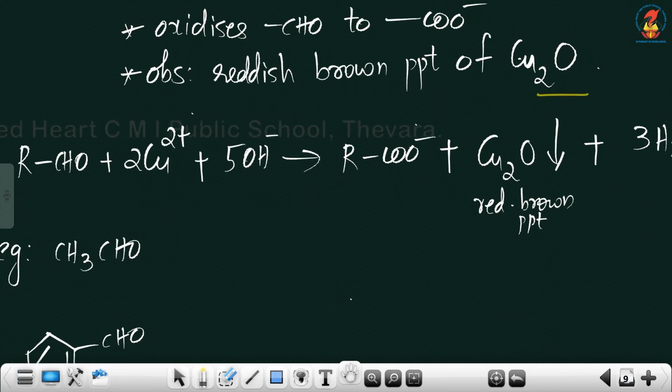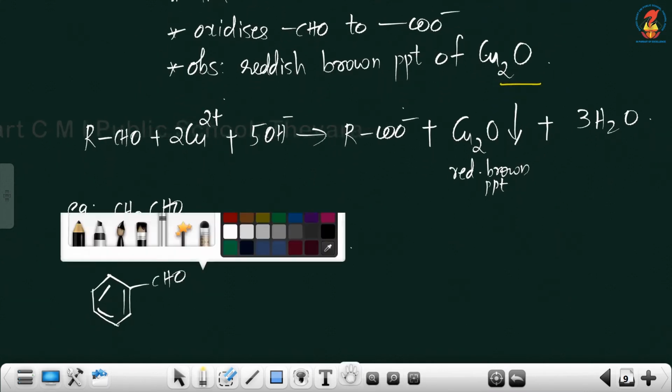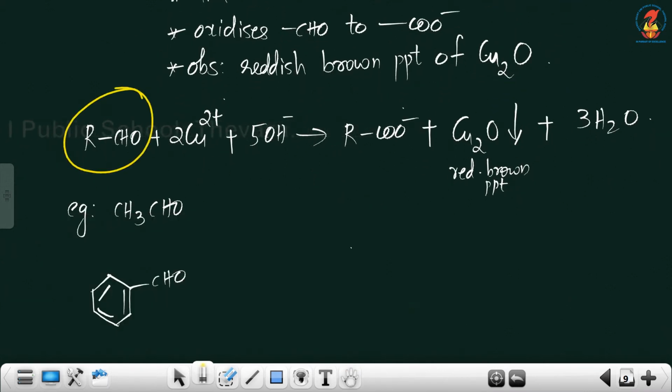The general reaction can be written as RCHO, which represents any aldehyde, on reaction with Cu2+ ions from Felling A, that is copper sulfate. OH minus represents that we are using an alkaline solution, or the medium is alkaline here. What happens here?